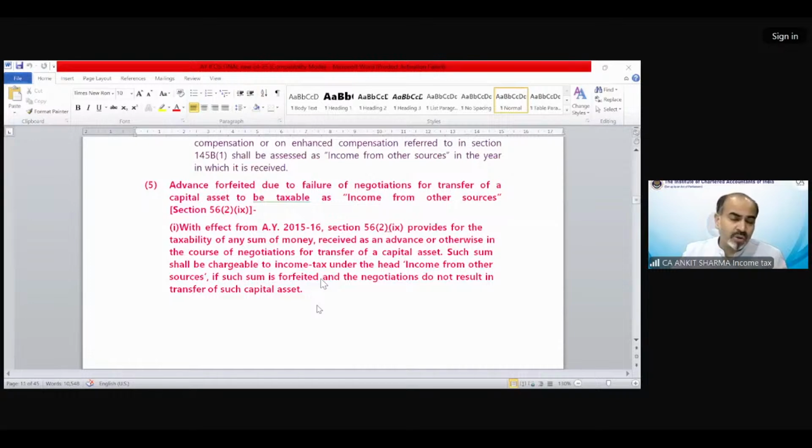Like we have already gone through the provision of advance money forfeited. Section 51 of capital gain deals with it, and it says if advance money has been forfeited, then up to, I guess, 2014, it has a treatment under the head income from capital gain. It should be deducted from the cost of that asset at the time of transfer. That's the old implication. But the new implication says from assessment year 15-16, if any advance money has been forfeited against any capital asset, then the amount so forfeited is going to be taxable under income from other sources in the year in which the amount has been forfeited. Fine.